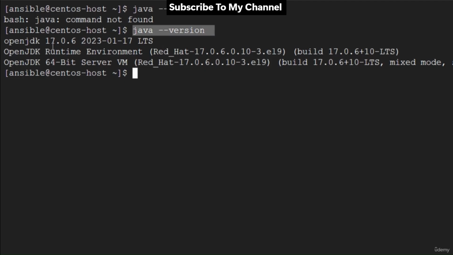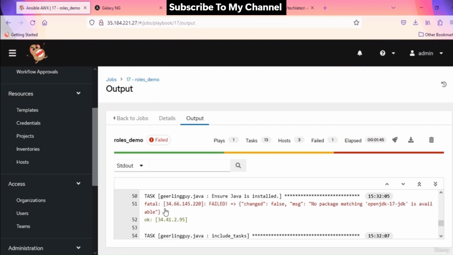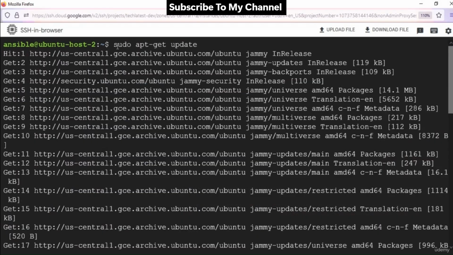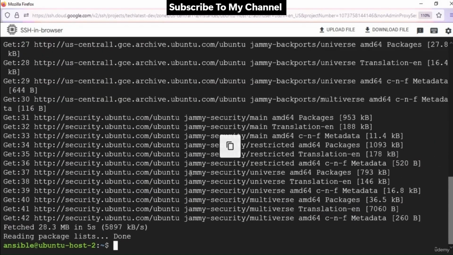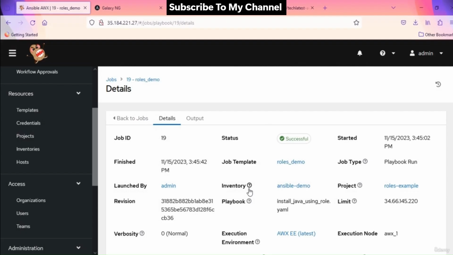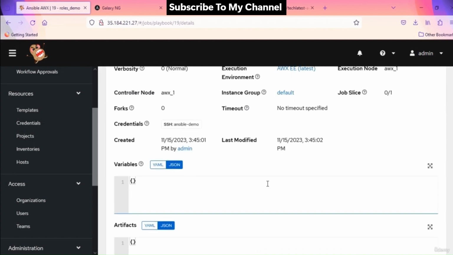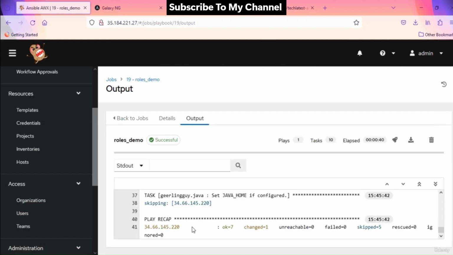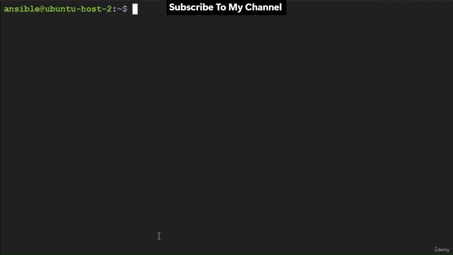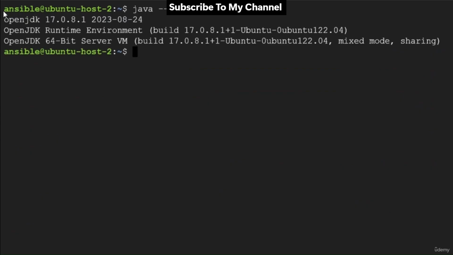On Ubuntu host 2, it failed, and the reason for this is my apt manager is not synchronized with the latest updates. So I manually ran sudo apt update on Ubuntu host 2. Generally, we write this step in our playbooks before installing any packages on Linux systems. Again I executed the job, but this time only on the failed host. It ran successfully. Let's check the Java version on this host. And it is there. This is how we can use Ansible Galaxy roles in our automation tasks.